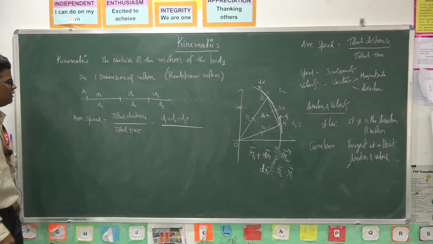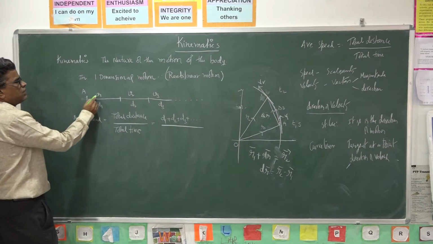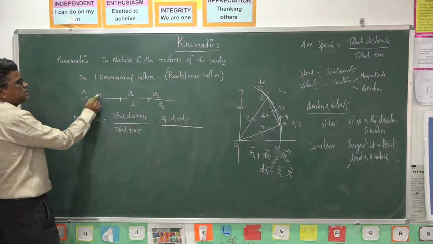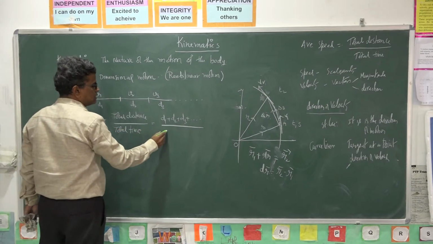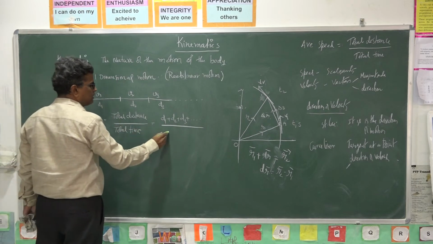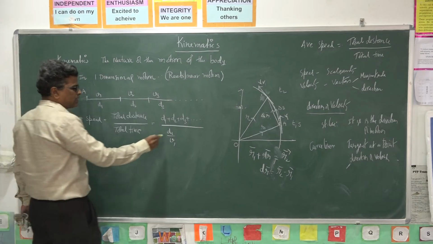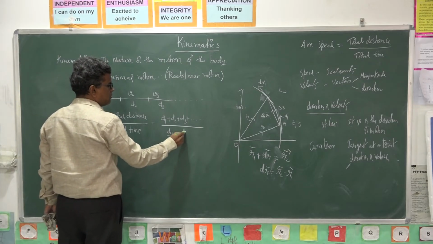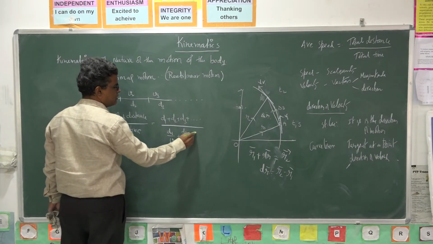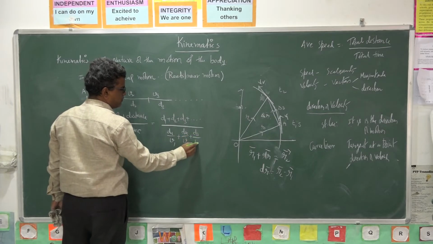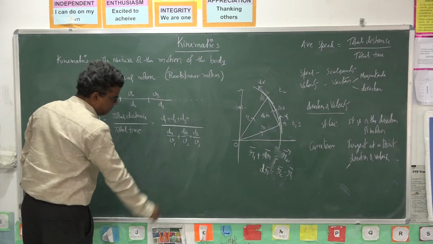Here we assume uniform velocity in each part. So time taken is distance by speed. What is the total time? It is d1 by v1 plus d2 by v2 plus d3 by v3. This is the total time. Thus we will get the average speed.